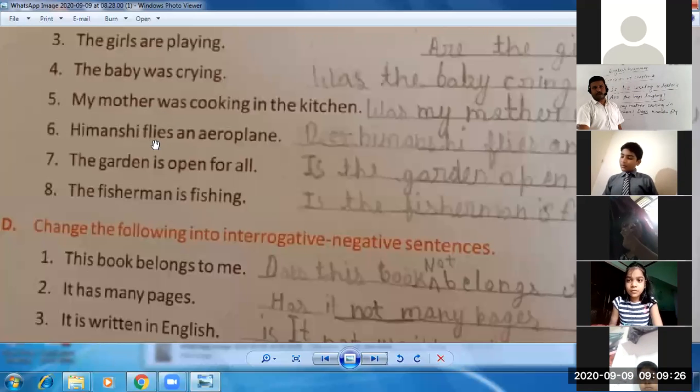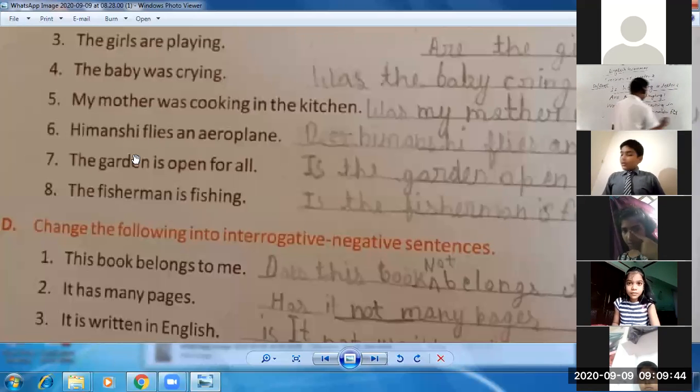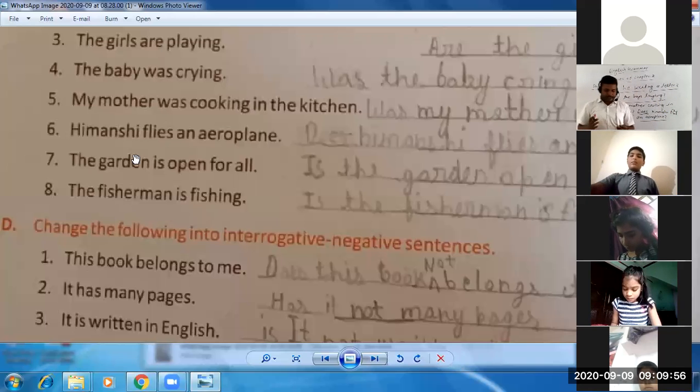आपको यहाँ मेन वर्ब में जो IES दिया हुआ है इसको आपको यूज नहीं करना है. At the place of this we will use Y. In interrogative you know that we do not use S or ES in the verb. Verb में हम S और ES को use नहीं करते हैं. So we will write only fly. हम केवल fly लिखेंगे. Does Himanshi fly an aeroplane? And interrogative mark. Many a time students forget to mention the interrogative mark. So don't do that. Interrogative mark जरूर वहाँ पर रखिए.